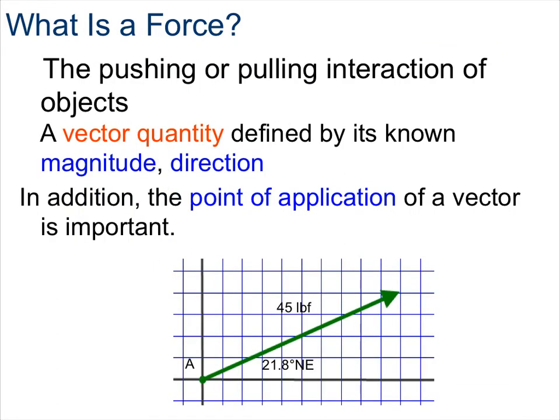So what exactly is a force? It's the pushing or pulling interaction of objects. A vector quantity defined by its known magnitude as well as direction. In addition, the point of application of a vector is extremely important. So you can see here this green arrow is representing a vector that is being applied with 45 pounds of force in a direction of 28.8 degrees northeast.